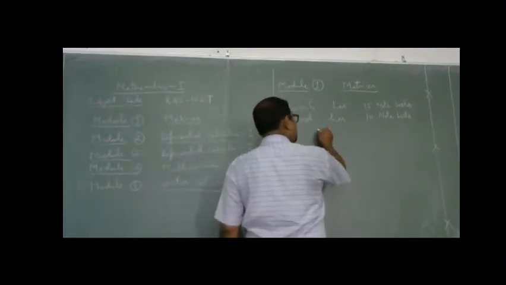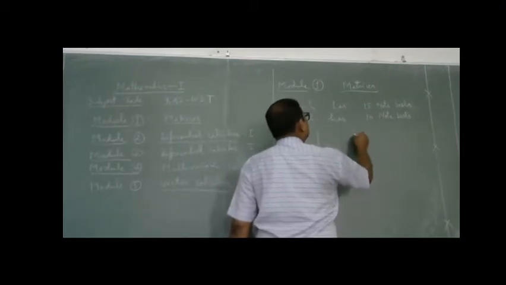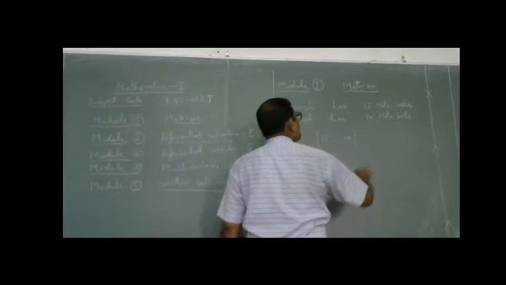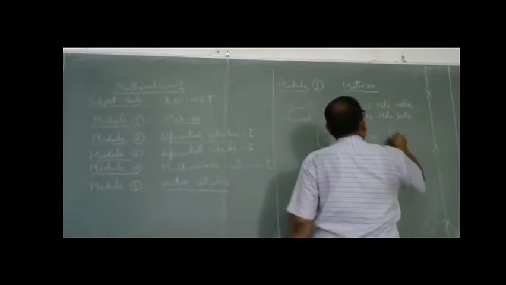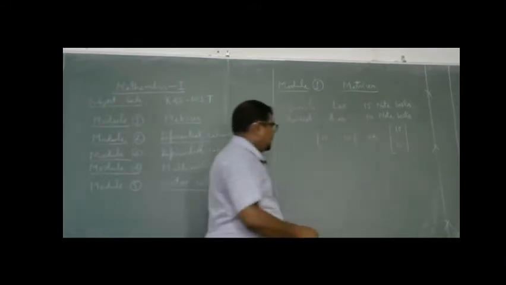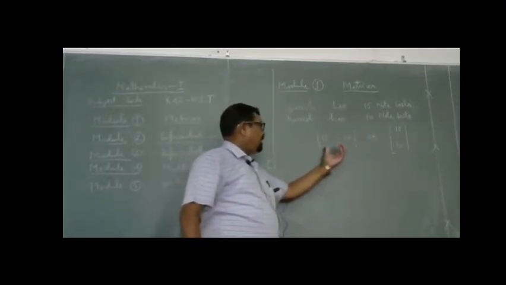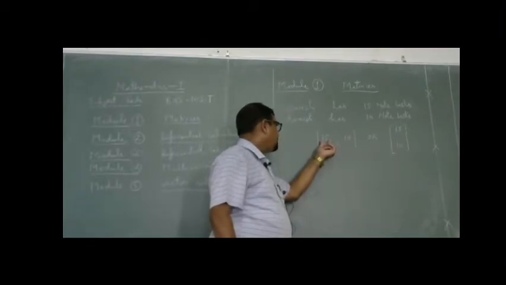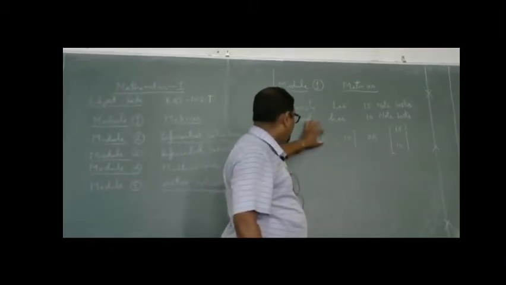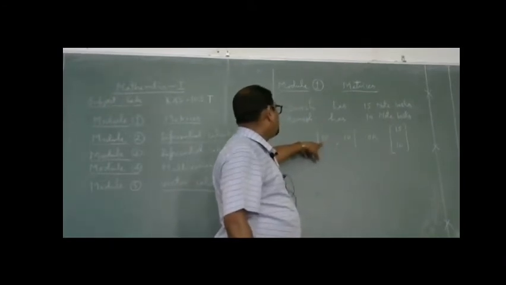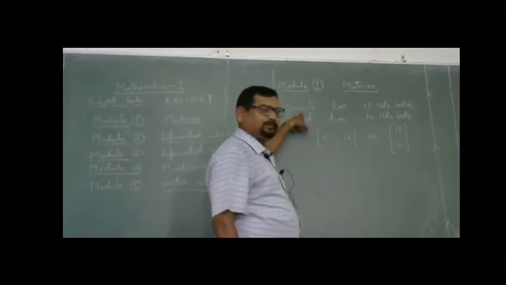I am going to write it in this way: either 15, 10 or 15, 10 in a square bracket. The first number, 15, indicates the number of notebooks Suresh has.